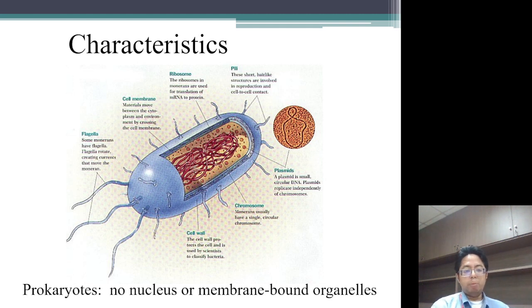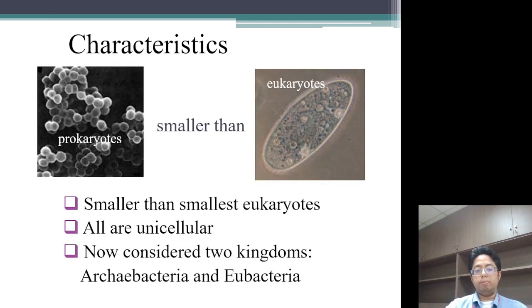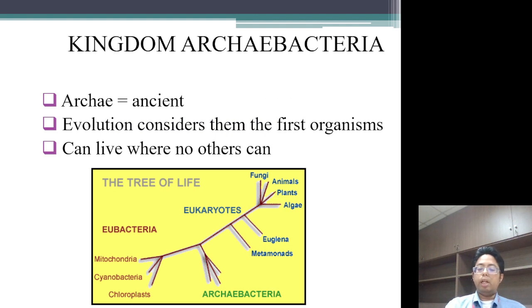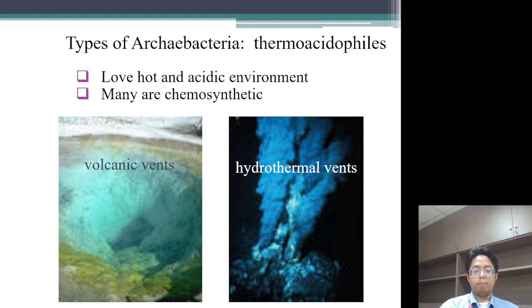So, characteristics of kingdom Monera: all of them do not have any nucleus or membrane organelles. Prokaryotes are much smaller than the smallest eukaryotes. All of them are unicellular, and there are two kingdoms, archaebacteria and eubacteria. Archaebacteria: archae means ancient. Evolution considers them the first organisms, and they can live where no others can. This means they live in areas which are extremely hot or cold or salty. They live in areas which are dangerous to any other organisms.